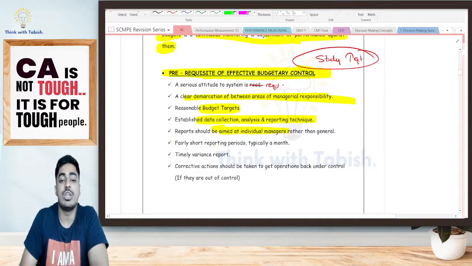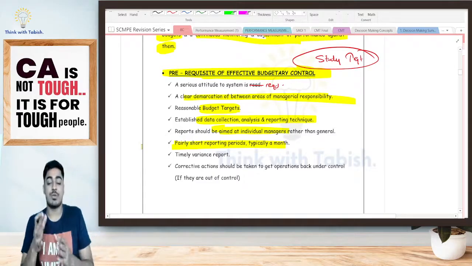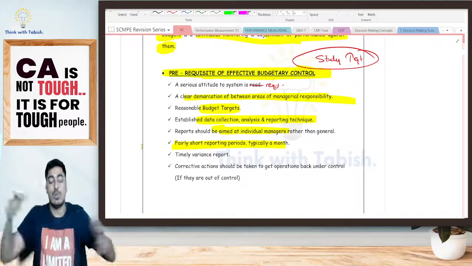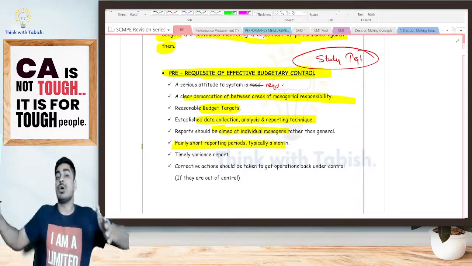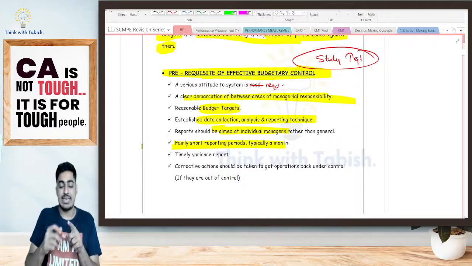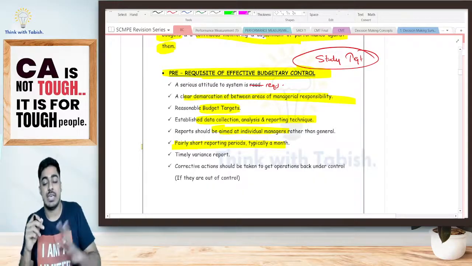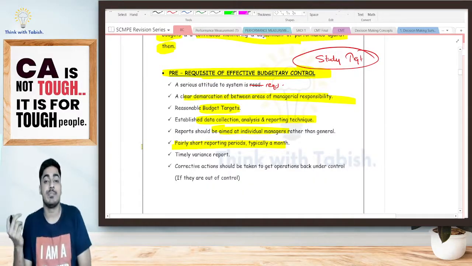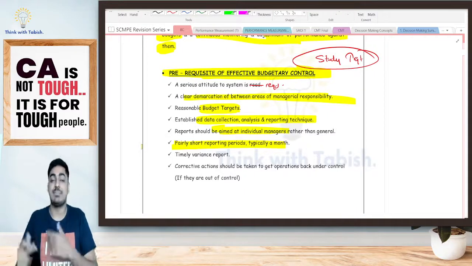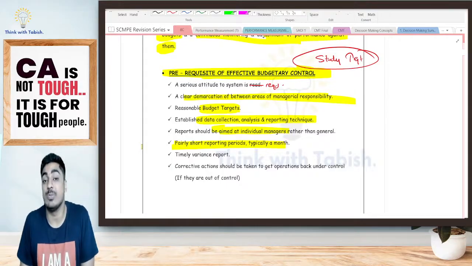Fairly short reporting period should be there, especially a month? Yes or no? Because if there is any mistake, I want to take action quickly. If I have a long reporting period, it will take such a long time for me to correct my error. Because when will I get to know? Say for example, I have set a target that to produce one shirt, I should use 2 meters. However, I am using 2.25 meters. How will I realize? Once I have done my variance analysis, once I try to allocate the responsibility, I'll get to know that we are not doing it the way it should have been done.